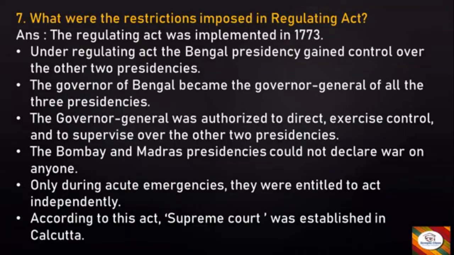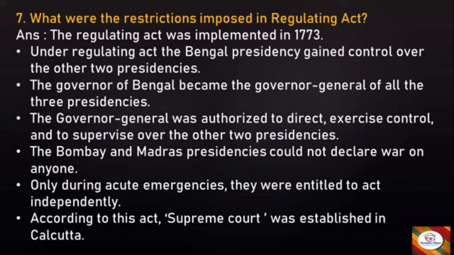Next, what were the restrictions imposed in Regulating Act? The Regulating Act was implemented in 1773. Under Regulating Act, the Bengal presidency gained control over the other two presidencies. The governor of Bengal became the governor general of all three presidencies. The Governor General was authorized to direct, exercise control, and to supervise over the other two presidencies.